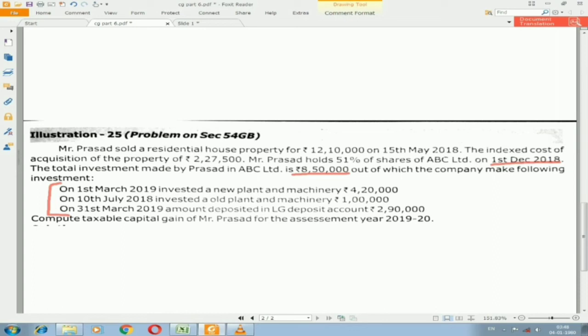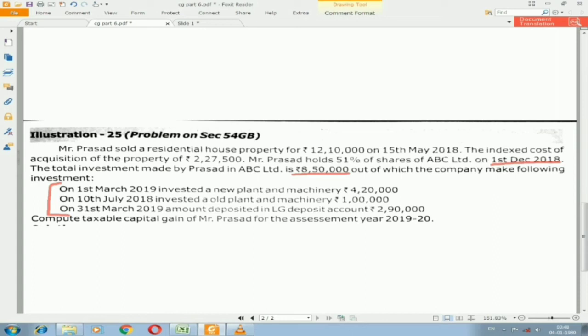As I told you, whatever the investment made by the assessee in that company as shares, that money should be utilized by that company only to purchase new assets or to deal with any activity which is related to investment in new assets. As we are having three particular purposes they have already given in the illustration, let us check whether that will apply.